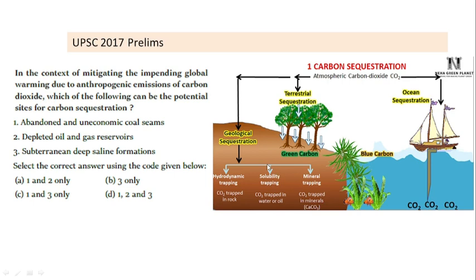In fact, it is also known as solubility trapping within geological sequestration. Third, subterranean deep saline formation. So this is also correct. Deep saline formation can be used as a strategy of soluble trapping within geological sequestration. So all these three methods can be used for carbon sequestration, and thereby the option D is correct.